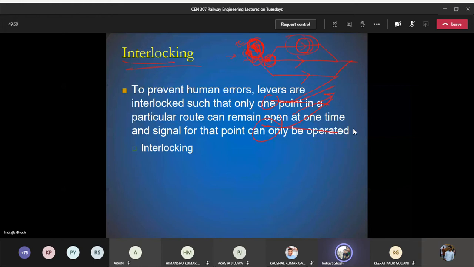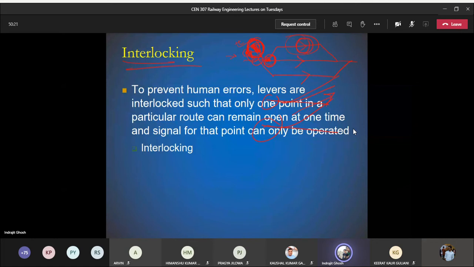until the station manager has unblocked it. Now the cabin man, who is responsible for the arrival of a train at a particular railway station, cannot do anything with the setting of the point, because it has been set and it has been locked. There is a term called lock. Once you lock it, nobody except the station manager can change the location of the points.